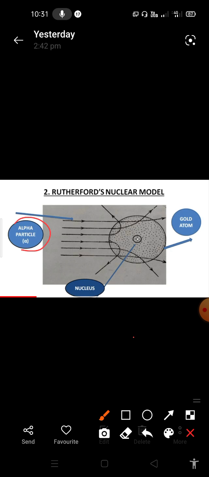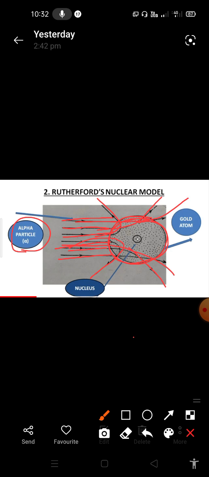See here there is an alpha particle projection. So here these are all the alpha particles. All the alpha particles are projecting towards the gold atom. So here this is a gold atom, okay. Whenever the alpha particles are passing through this gold atom, what happened to the alpha particles? Some of the alpha particles are going like this, and some of the alpha particles simply entered into the gold atom and were emitted like this, okay, entered and emitted. And some of the alpha particles are going like this.